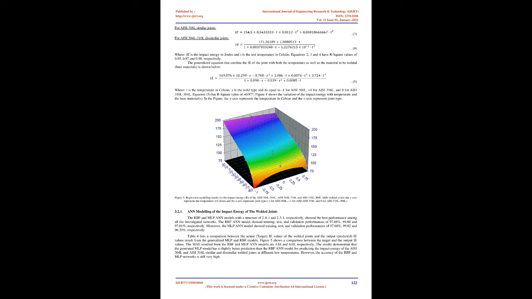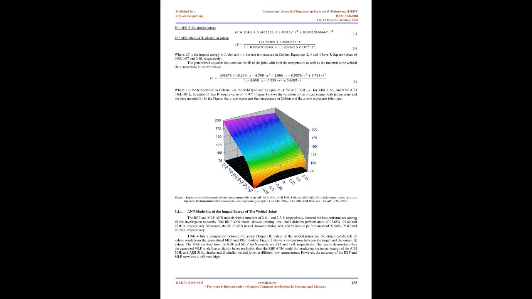For instance, reducing the test temperature from ambient to -75 °C reduced the average impact energy of the AISI 304L similar welded joints from 185 J to 108 J, respectively. Similarly, for the AISI 304L-316L dissimilar welded joints, reducing the temperature from the ambient temperature to -75 °C reduced the average impact energy from 188 J to 112 J, respectively.